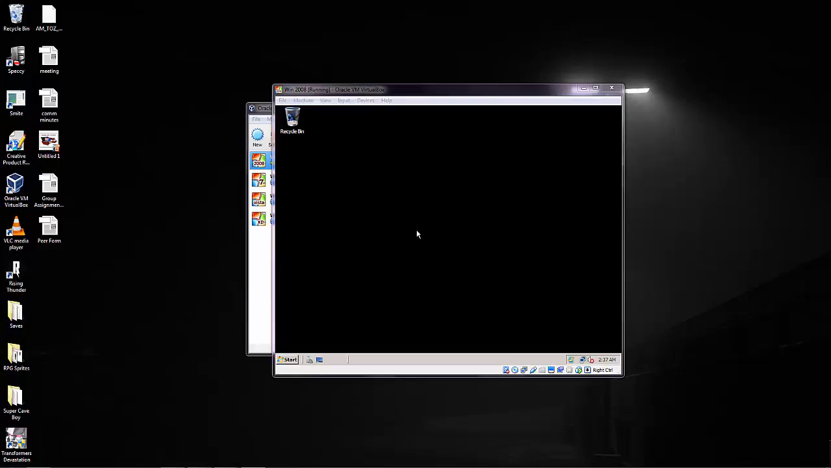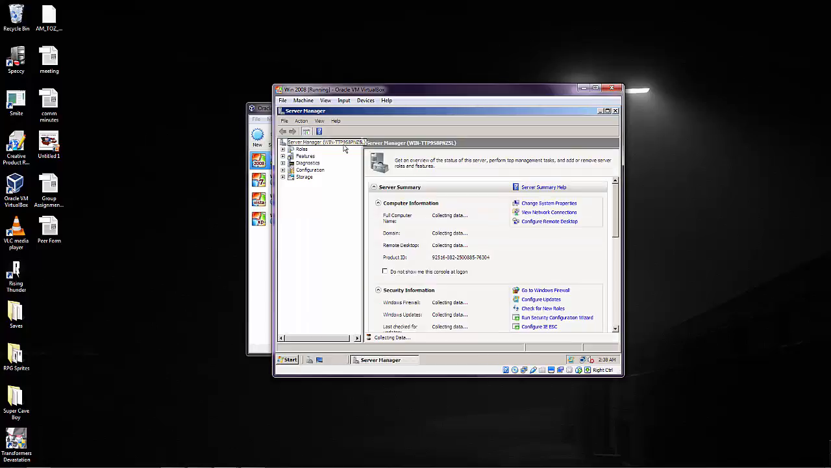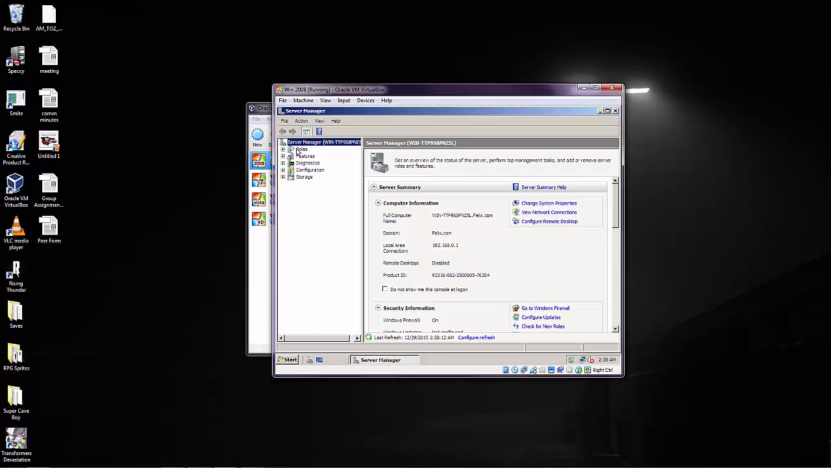Hello, my name is Daniel Felix and I'm going to show you how to install Dynamic Host Configuration Protocol, or DHCP for short, on your Server 2008. So in Server 2008 you want to click Start, then go to Server Manager, next click Roles,